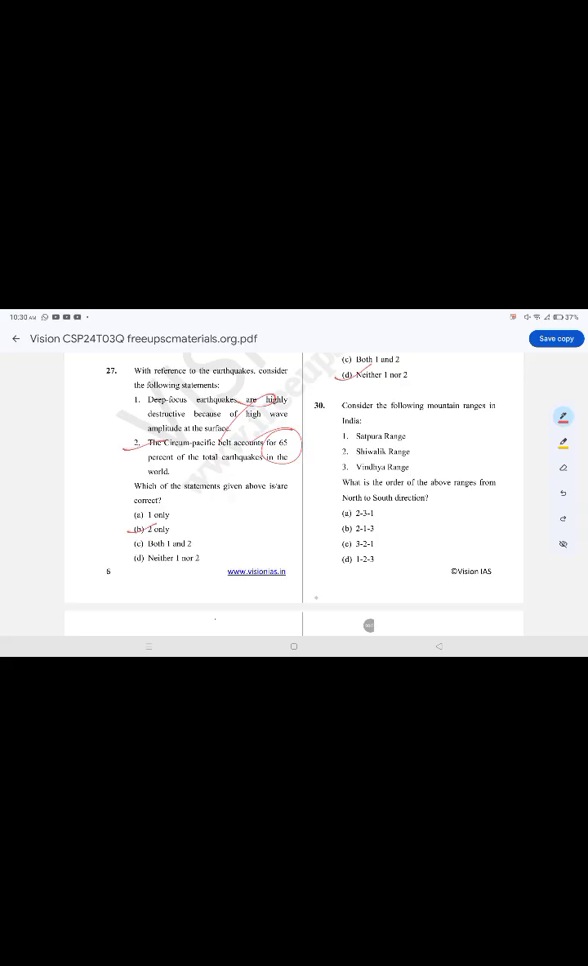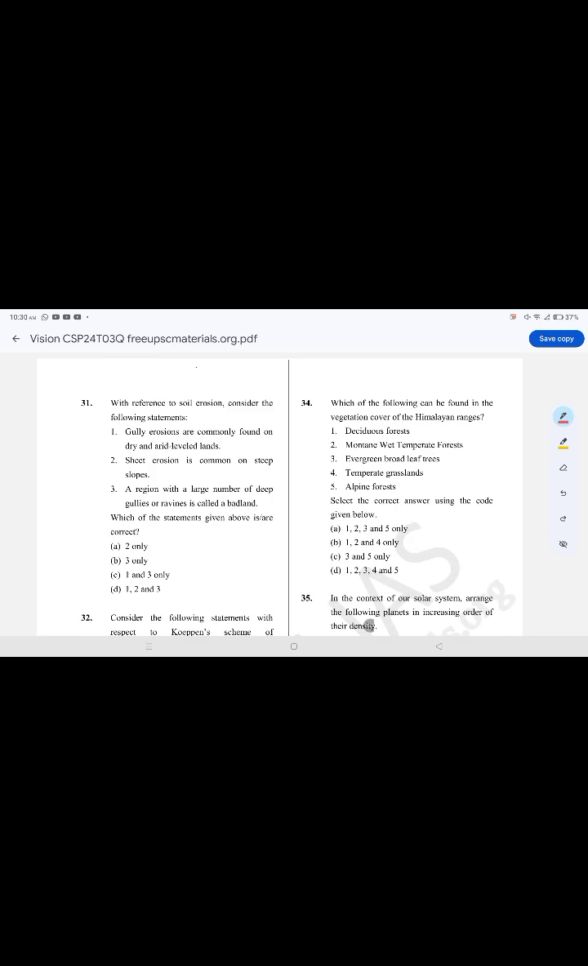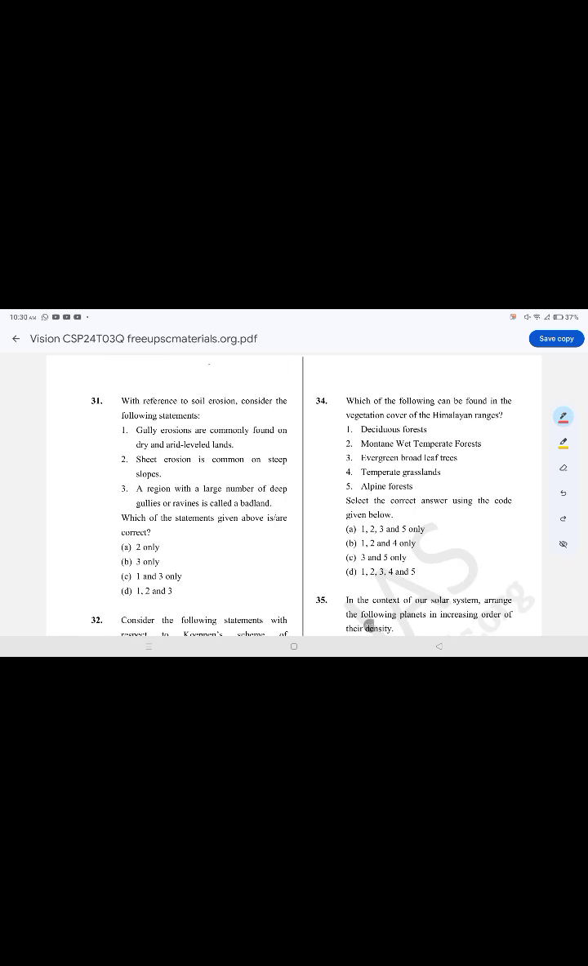Consider the following mountain ranges in India. The correct option is option A, arranged in north to south direction: Shivalik range, Vindhya range, Satpura range. With reference to soil erosion, consider the following statements. The correct option is option B, 3 only.